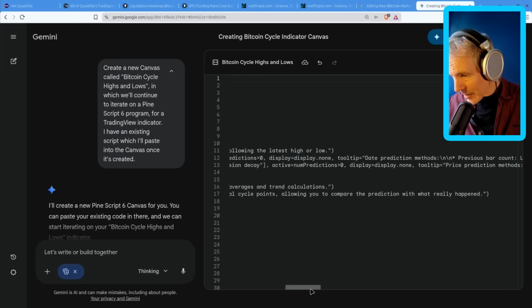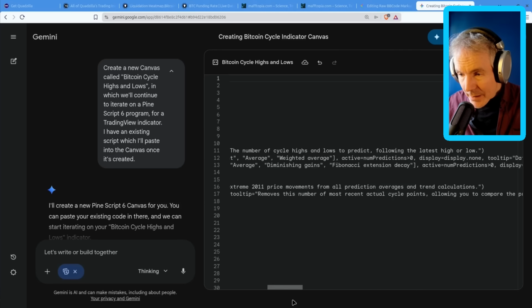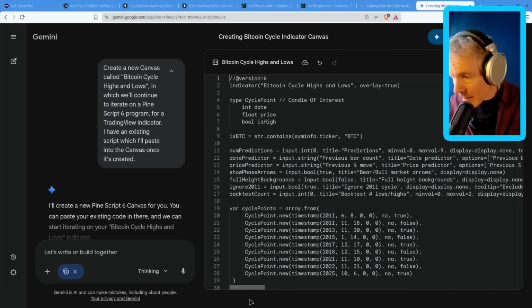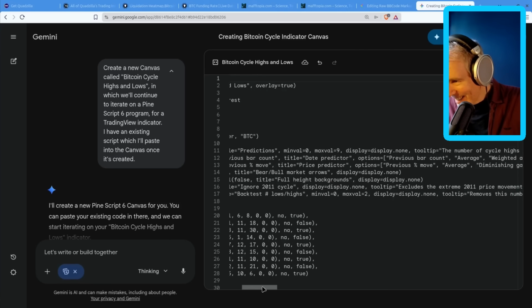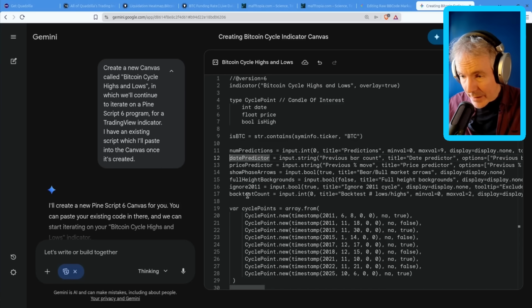The first one. I know I'm supposed to be vibe-coding this. The thing here is, where did it go? Maybe I just need to get Gemini to do it. I suck. So it's basically this setting here that we want, that active equals numPredict. So it's active, and there's a boolean. Grab that. We literally just want to add it into this backtest count.